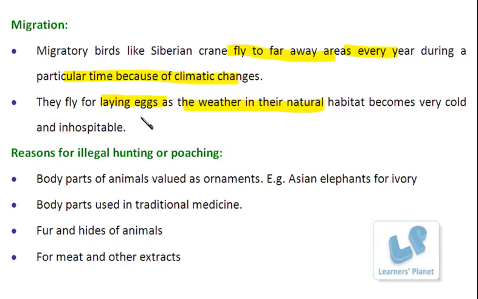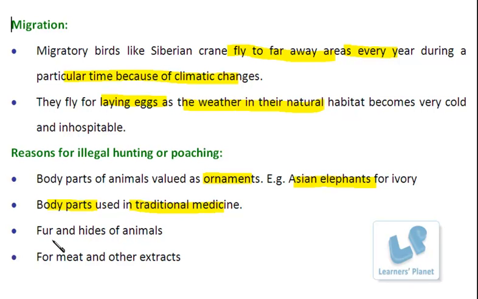So generally this hunting is done for the valued animal parts, or I can say the specific parts of animals which are used for different purposes like ornaments. One example of this is the ivory of the Asian elephants. Besides this, some body parts of these animals or plants are used as traditional medicine. So for this purpose, they are of course destroyed.